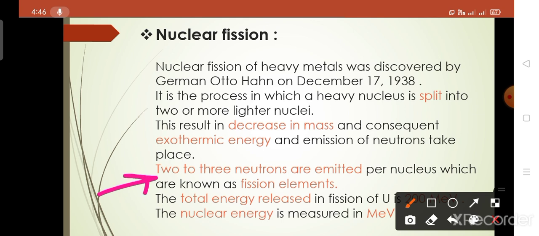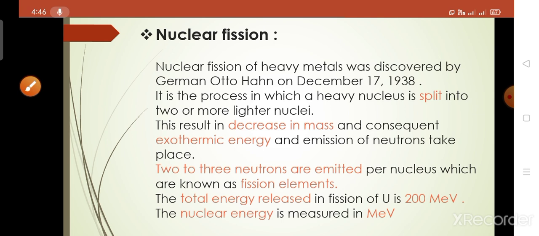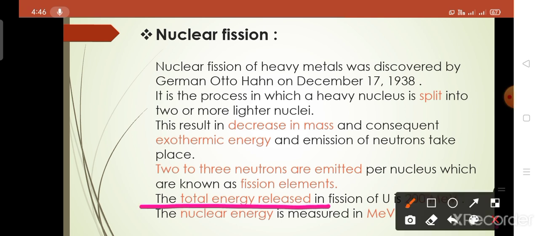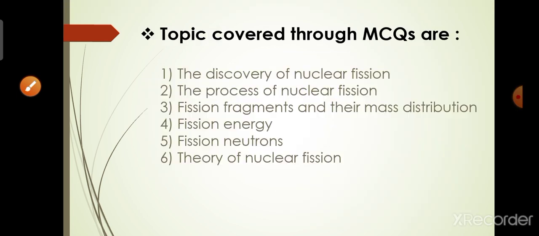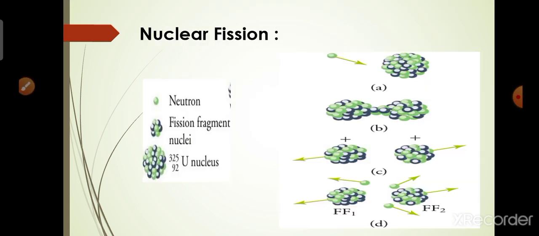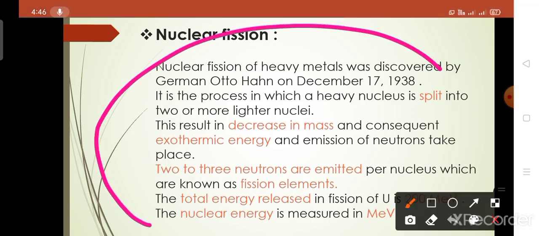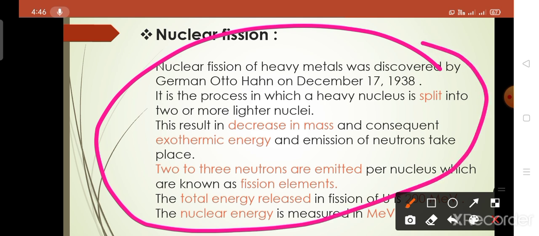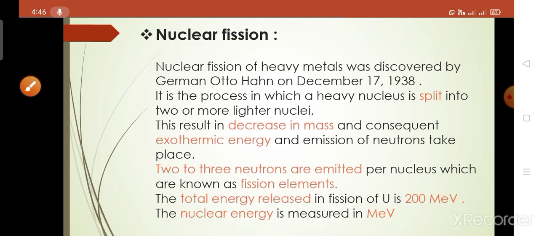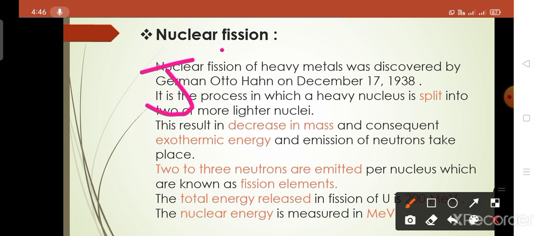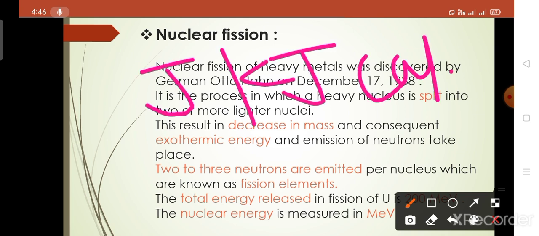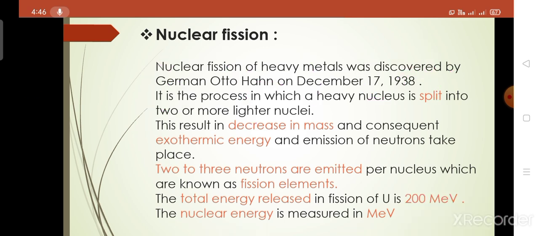Two or three neutrons are emitted per nucleus, which are known as fission neutrons. Then the total energy released in fission is 200 million electron volt. This is a very important topic from the examination point of view. This is the summary of nuclear fission. We know that simple energy or thermodynamic energy is measured in joule, kilojoule or calorie, and nuclear energy is measured only in million electron volt or electron volt.